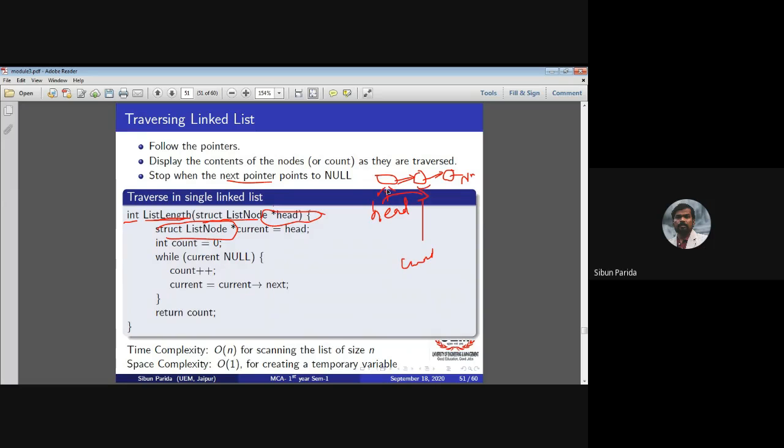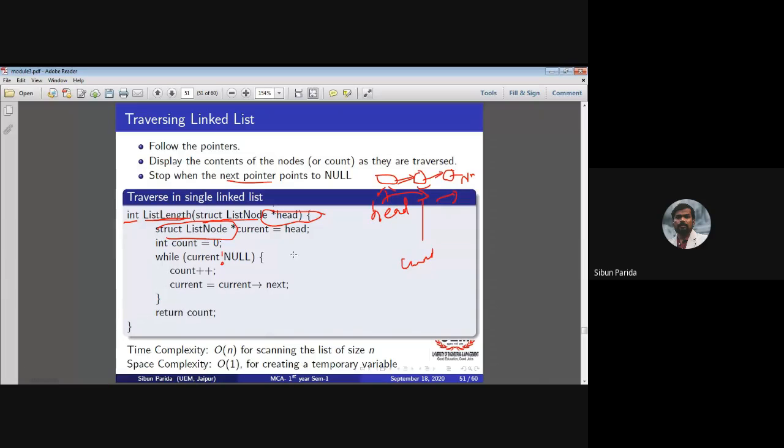Now int count equal to 0. So the counter is initialized to 0. Now it moves while current not equal to null. So you have to increase the counter as well as move the current pointer, till current equals null. Then you increment the counter so that current equals current of next. So the new current will be current of next. So when head is moving here, current will be moving to the next one. And you return the count, so that you can reach the last position.